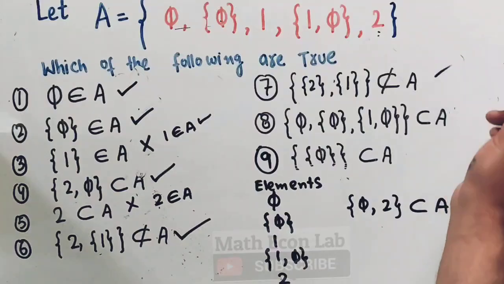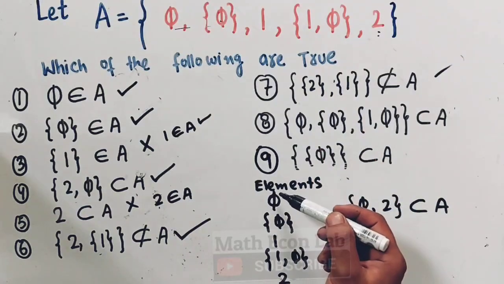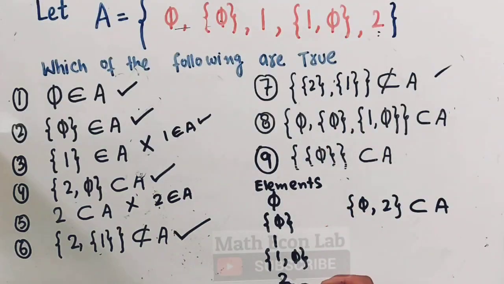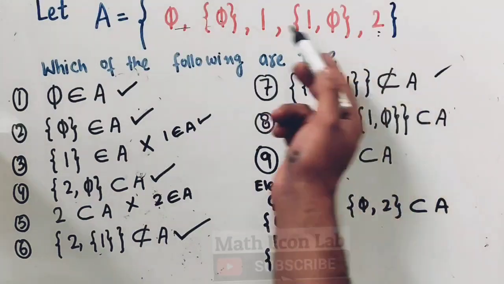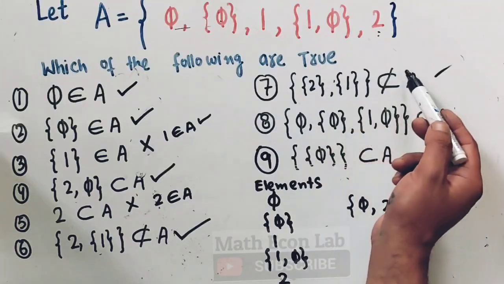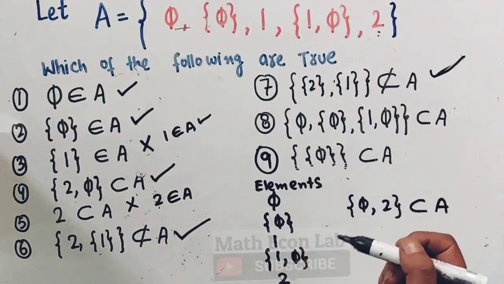Now let's come to this one. We have the element 2. Is there the set containing 2 as an element? No, we have 2 as an element, not the set containing 2 as an element. Likewise, the set containing 1 as an element, no, we don't have it in this case, you can see here. So we are being told that this is not a subset of A. Yes, that's also true.